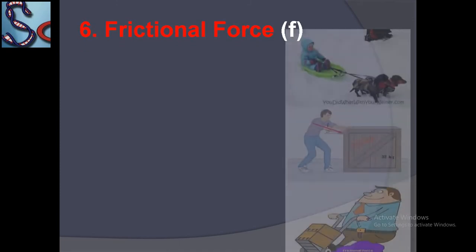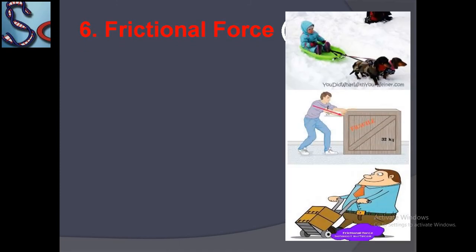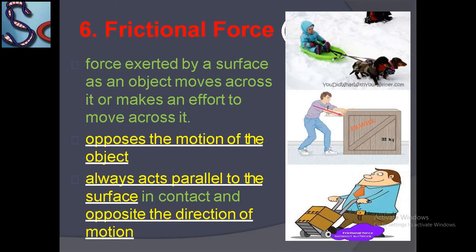Next is frictional force. It is also a contact force. This is the force exerted by a surface as an object moves across it. When a table or chair is staying on any surface, the contact surfaces try to produce the friction force, and it opposes the motion of the object and always acts parallel to the surface in contact and opposite in the direction of motion.